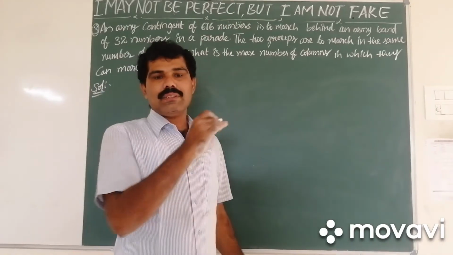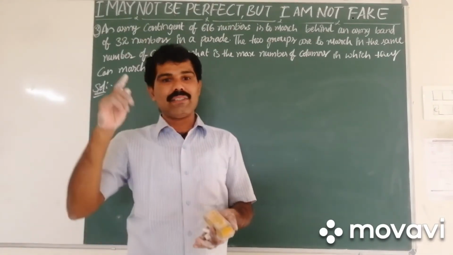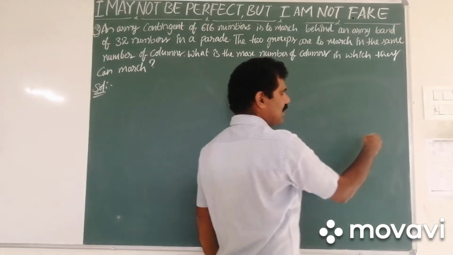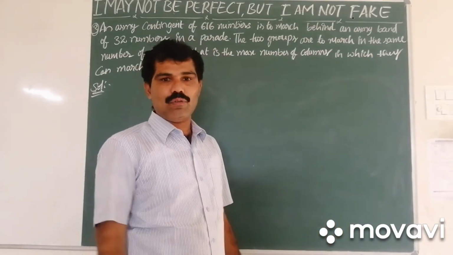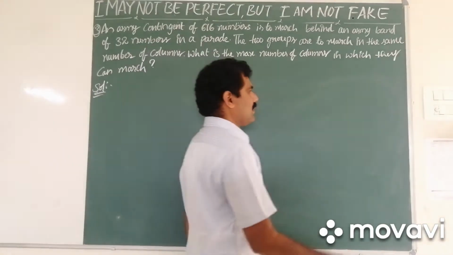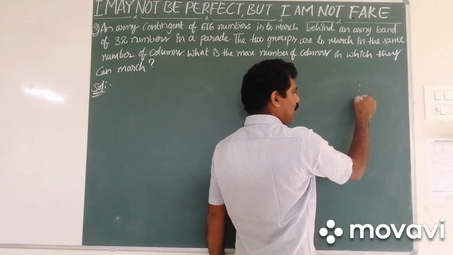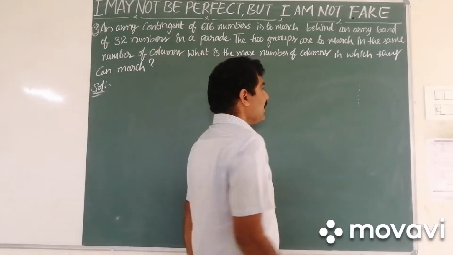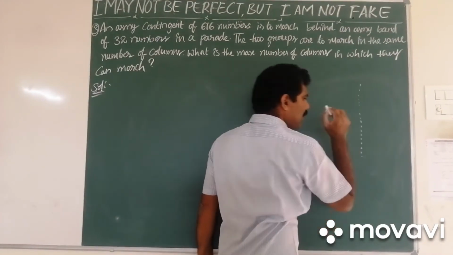Now they asked that 616 numbers have to march behind 32 numbers. In the sense, first 32 numbers will be arranged in some number of columns. We don't know exactly the number of columns, and we have to find it, so that the 616 will follow them. If I arrange 32 numbers in one column, 1, 2, 3, 4, 5, 6 up to 32, then I can make 616 numbers also stand one behind the other.